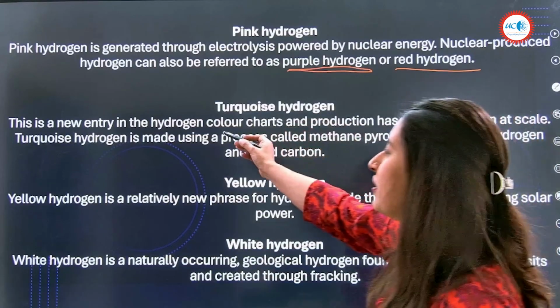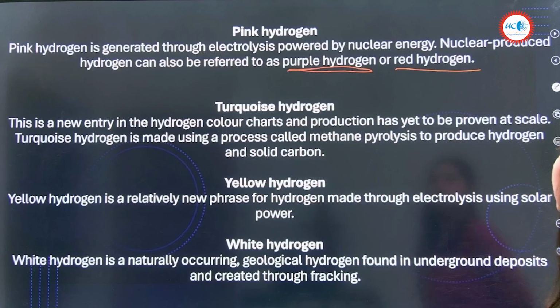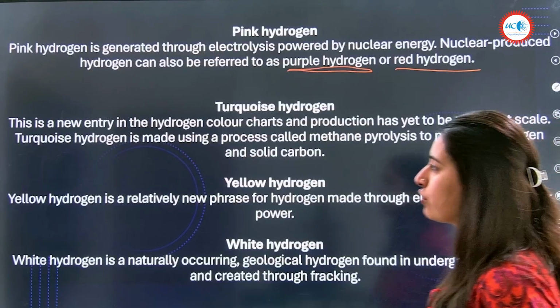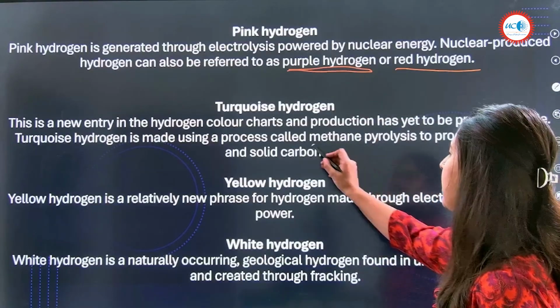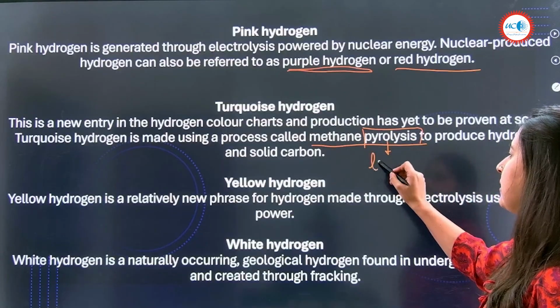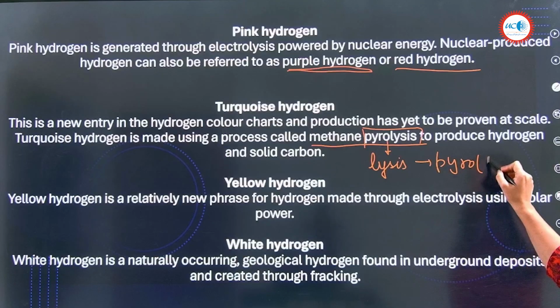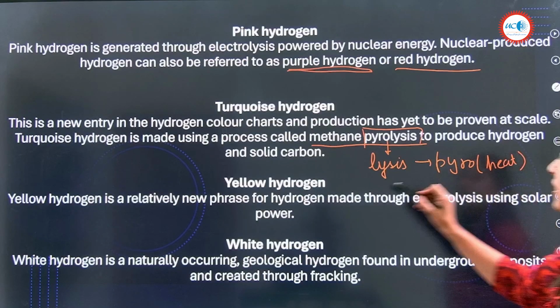So this is a new entry in the hydrogen color charts, and production has yet to be proven at scale. Turquoise hydrogen is made using the process called methane pyrolysis. So I'll tell you what pyrolysis is. It is lysis with the help of pyro. Pyro is what? Heat. So you're making use of heat to break.